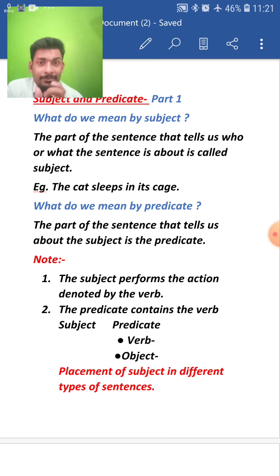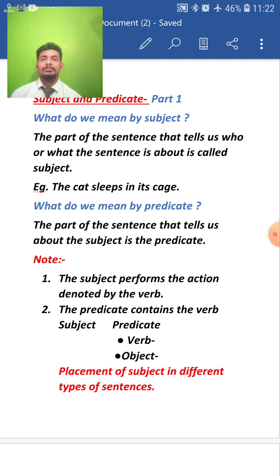Hence, if in this example the cat sleeps in its cage, the cat is the subject, then sleeps in its cage will become the predicate, because this is the part of the sentence that is giving us extra information about the cat.